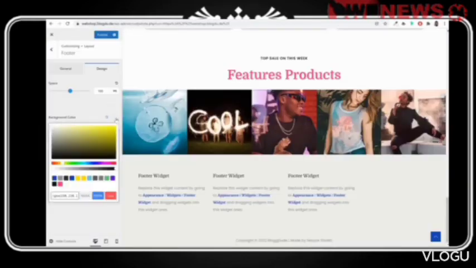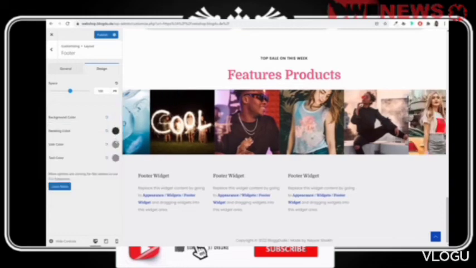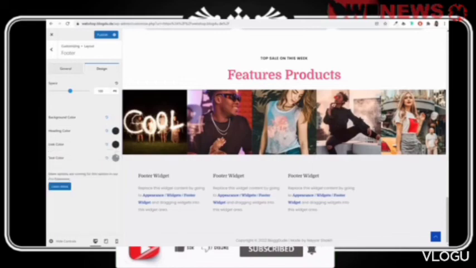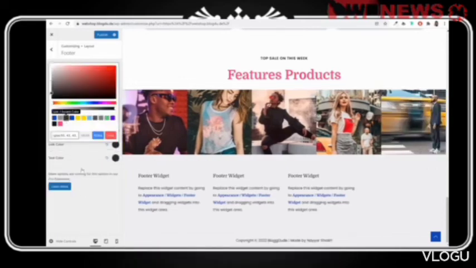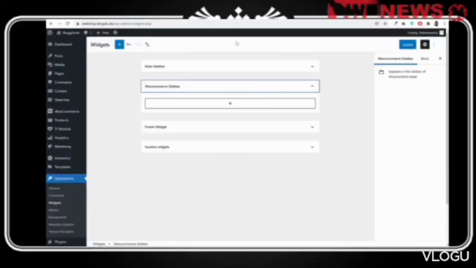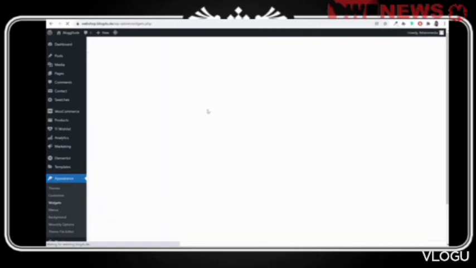Come over here, paste in this color code. Okay, then text color, heading color, whatever you want. Link color, we want this black color. Text color also, I want this black color. Okay, you can set any color you want. Now click on publish. Now you can come over here under widget and you can reload it, and after that you can add your options.